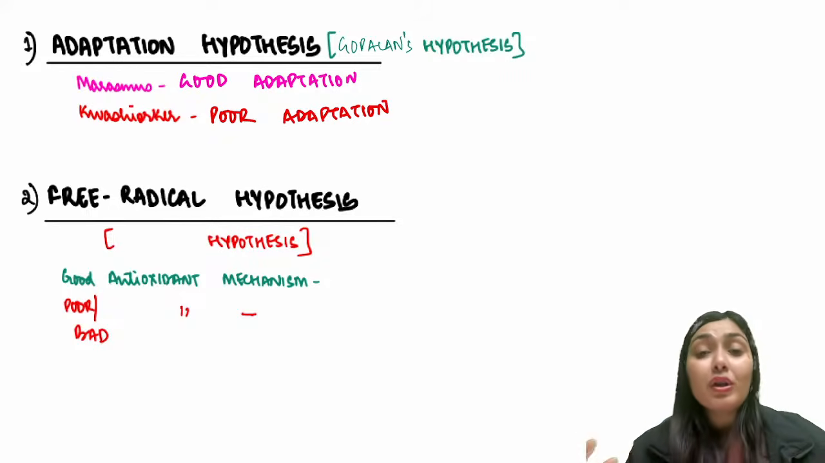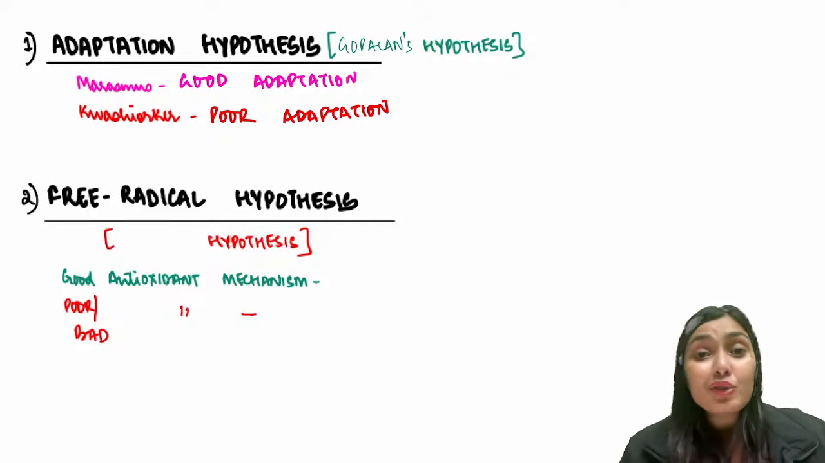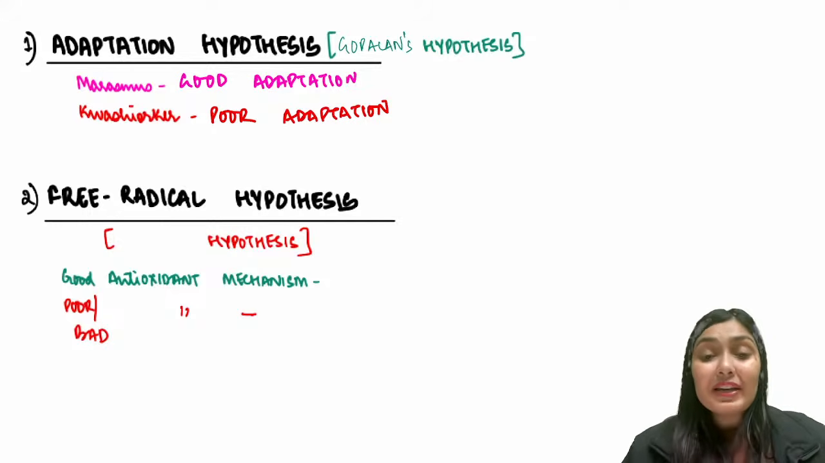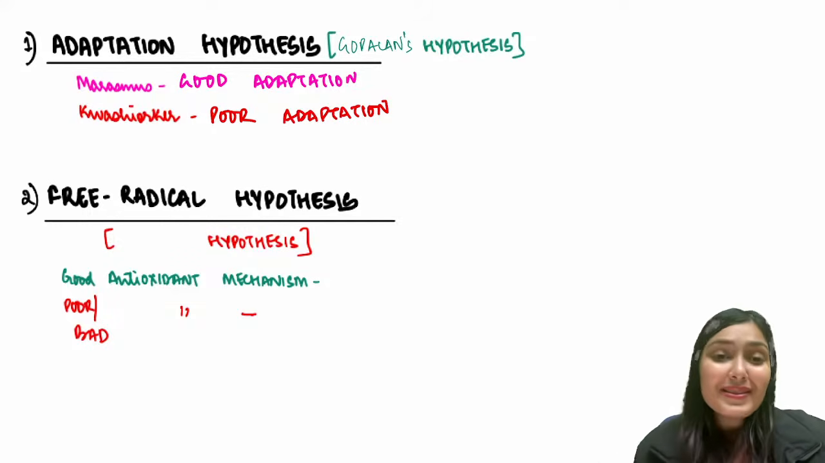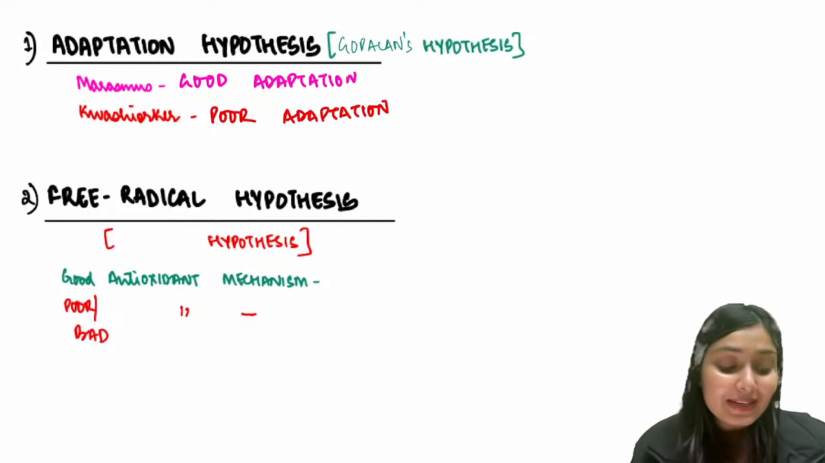Instead of using all the resources the body has, the physiology gets altered, the child becomes edematous, lethargic, will not accept even more food. So this is about the first hypothesis, that is adaptation hypothesis.